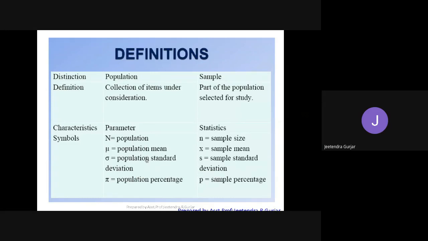Then a few symbols you should remember. Capital N is nothing but the population size. Mu is the population mean. Sigma is the population standard deviation. Pi is the population percentage. In statistics, for the sample we take the symbols: n is the sample size, x bar is the sample mean, s is the sample standard deviation, and p is the sample percentage.